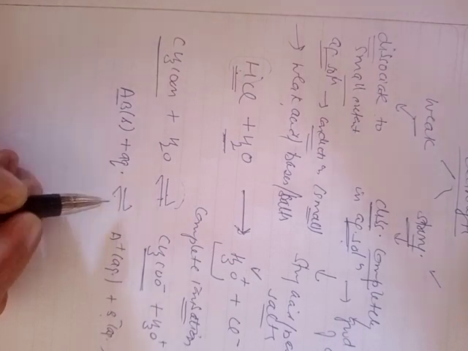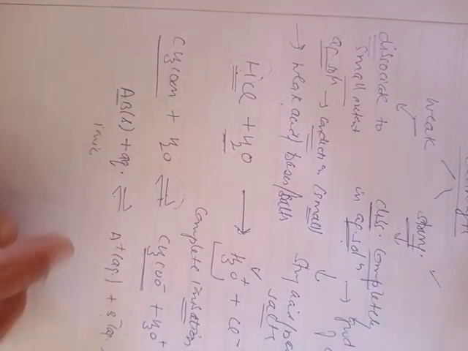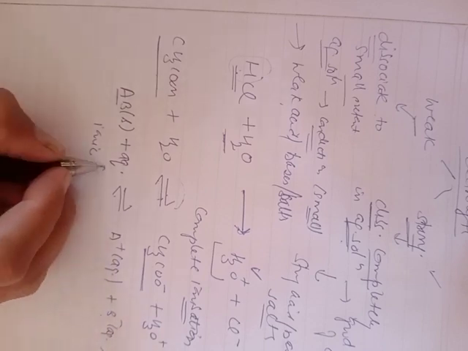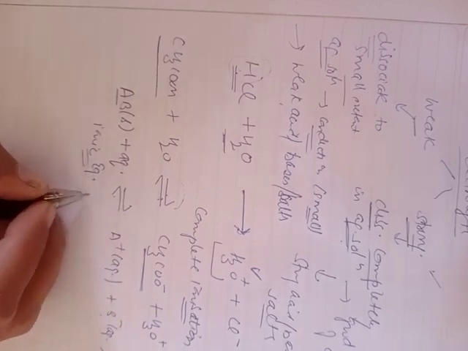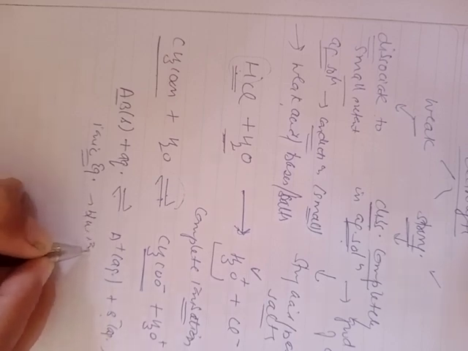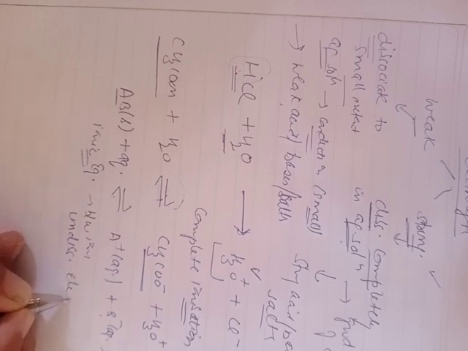Now, this equilibrium is named as ionic equilibrium because here we have ions. Therefore, this equilibrium is termed as ionic equilibrium, and it is present between these ions and the undissociated or unionized electrolyte.